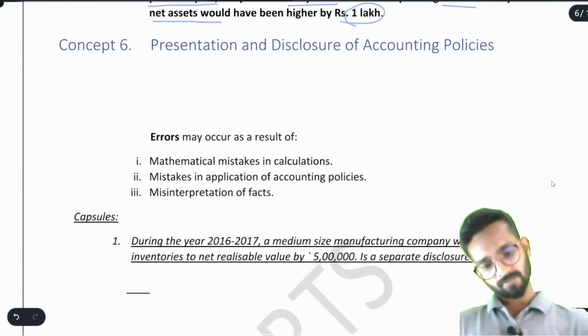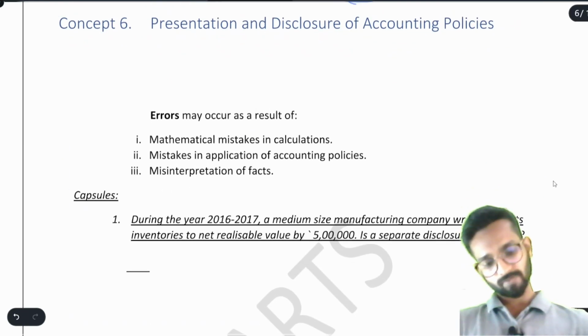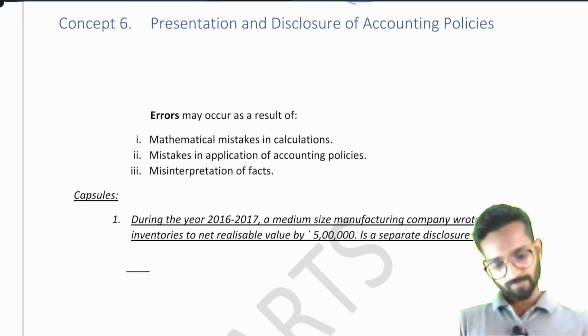Now the concept number 6 we have here is presentation and disclosure of accounting policy. See, what does the presentation say?